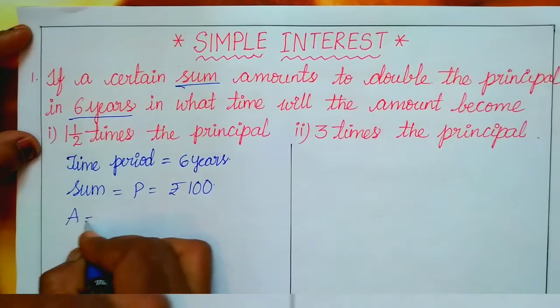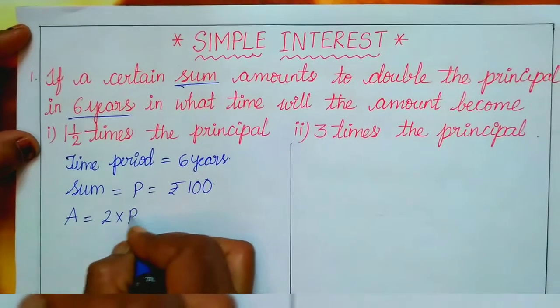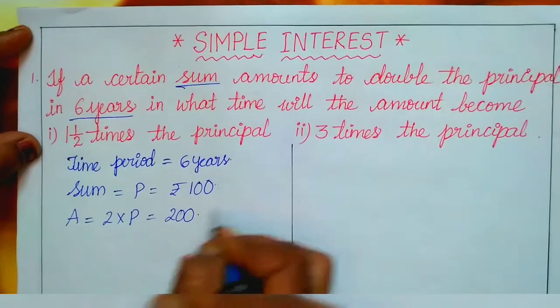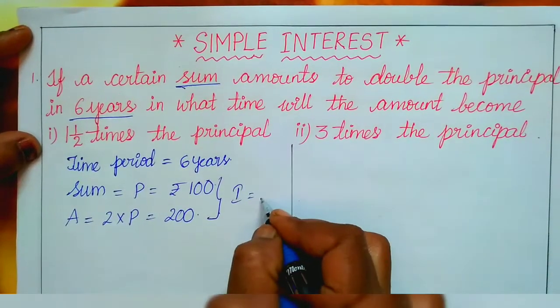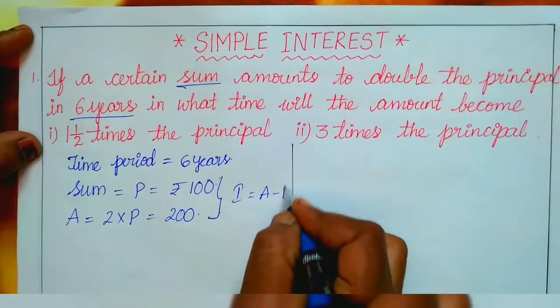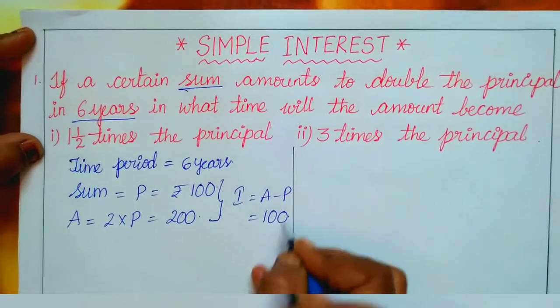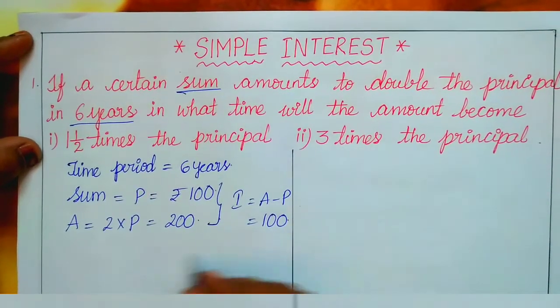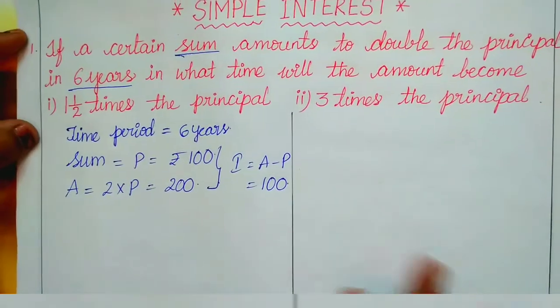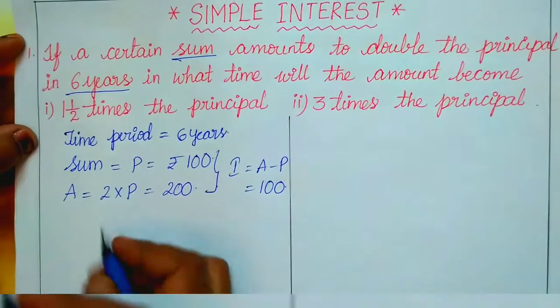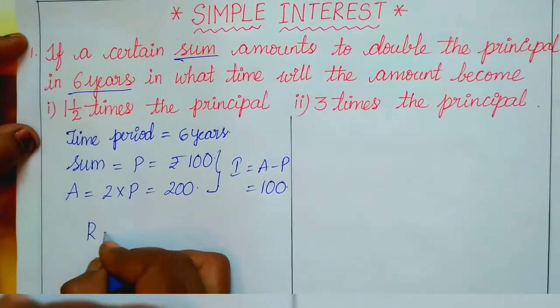But it is given that the amount is double that of the sum, which is 200. So from these two we can calculate the interest. Interest is equal to amount minus principal, which is 100 rupees. Now from this interest value we can calculate the rate of interest. Why? Because if we find out the rate of interest, then only we can find out these two values. So I'll explain first how to find the rate of interest.